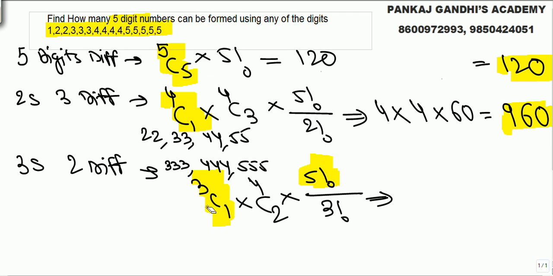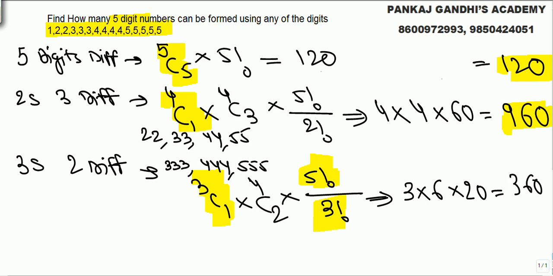So what we get? 3C1, out of 3 choices, 1 coming thrice. Out of the remaining 4 choices, any 2 choices. Just this is the selection: 1 digit coming thrice, 2 coming once. Then the arrangement of 5 things at 5 places, 3 are same. Selection and arrangement: 3C1 times 4C2 times 5 factorial 120 upon 3 factorial 6. We get 20. So what we get here is 18 into 20, 360 numbers. 360 different numbers.